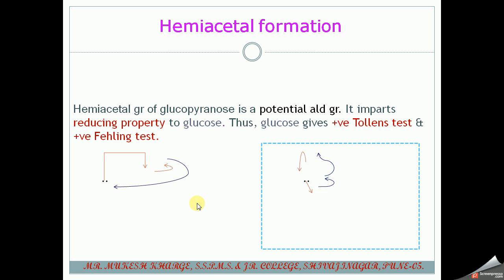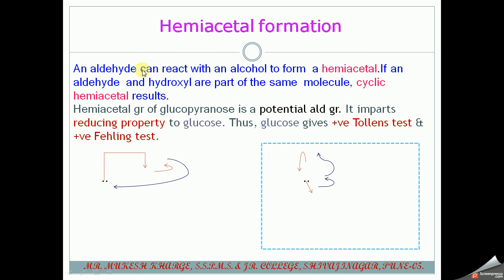Then next one is the hemiacetal formation. An aldehyde can react with an alcohol to form a hemiacetal. If an aldehyde and the hydroxyl part of the same molecule react, then a cyclic compound is obtained, and that compound is called a hemiacetal.